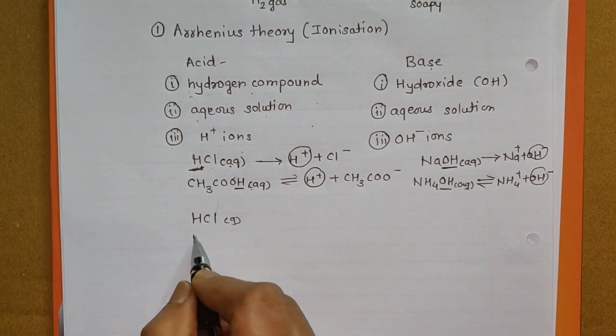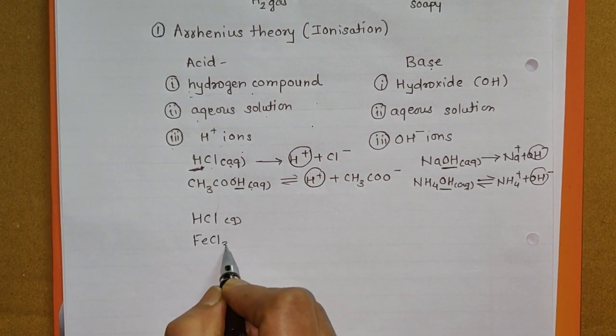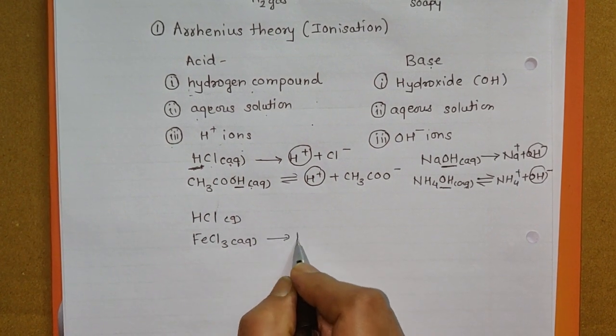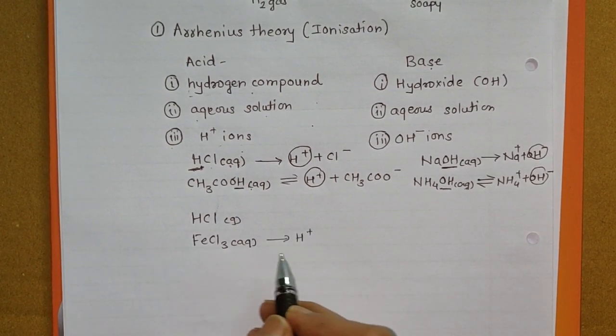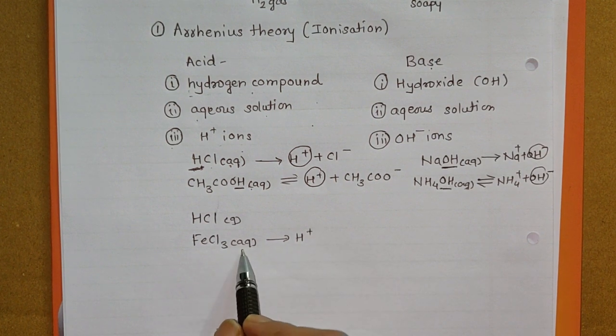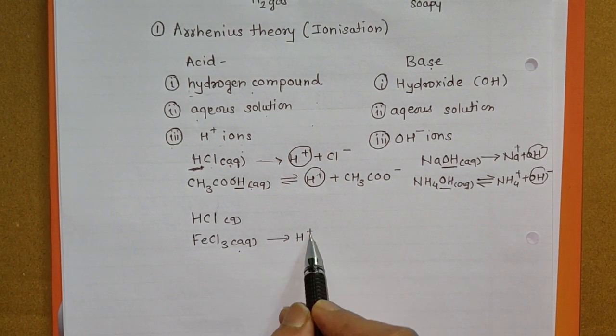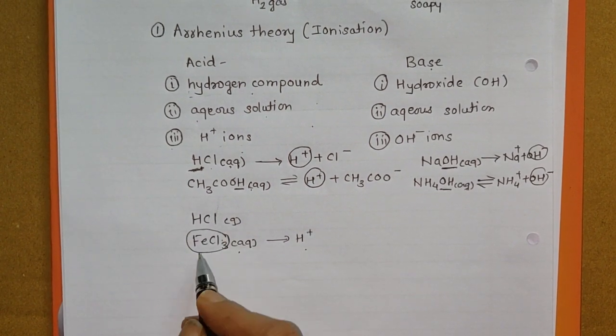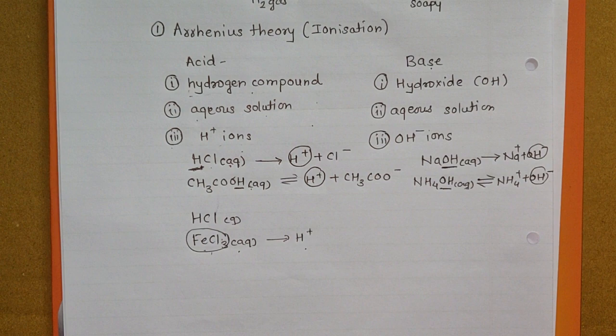Some substances are not hydrogen compounds, for example FeCl3. If you take the aqueous solution of FeCl3, it gives H plus ions. It shows all the acidic properties. The second condition, aqueous solution, is followed, and H plus ions are obtained, but this is not a hydrogen compound, so it cannot be an acid according to Arrhenius theory.